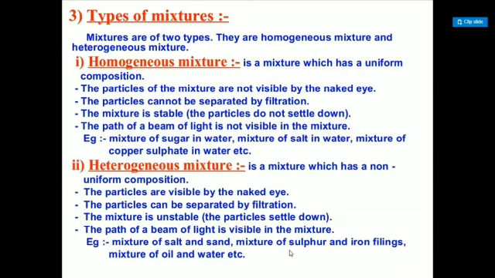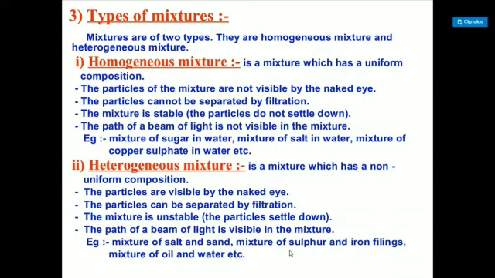Particles cannot be separated by filtration. The mixture is stable, that means the particles do not settle down or separate easily. The path of a beam of light is not visible in the mixture. That is one of the important properties of the homogeneous mixture or true solution. I will explain that later. A mixture of sugar in water, salt in water, or copper sulfate in water are examples of this.